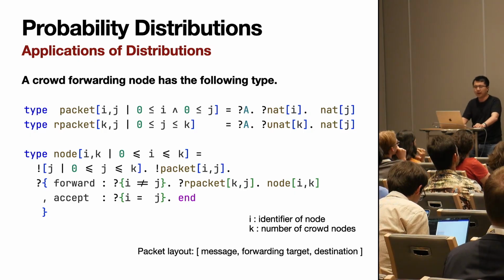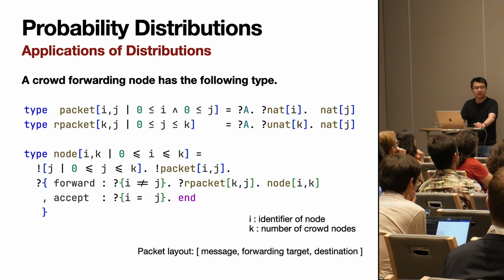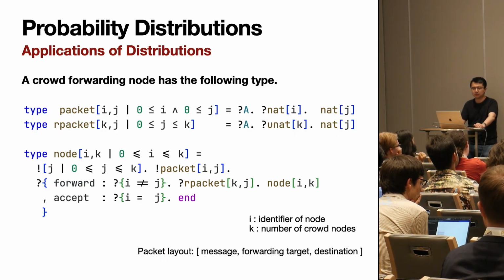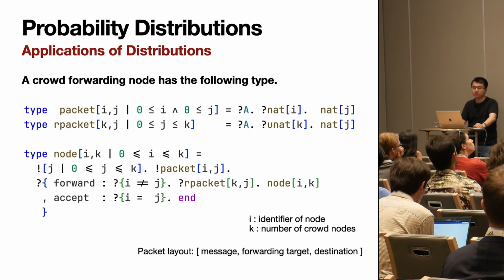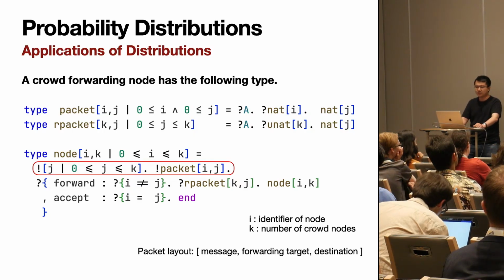Here we have a packet, which is essentially a type that's encoding a tuple using session types, and its layout is a message, a forwarding target as the second natural number, and then a final destination as the last natural number. And then our R packet is a randomized packet, which is sending to a random forwarding target. So this would be encoded as a UNAT. The first thing that our node in the crowd is doing is that it is receiving a packet.